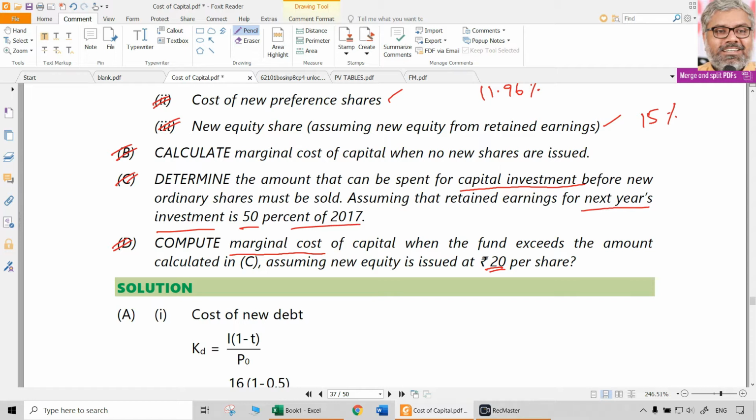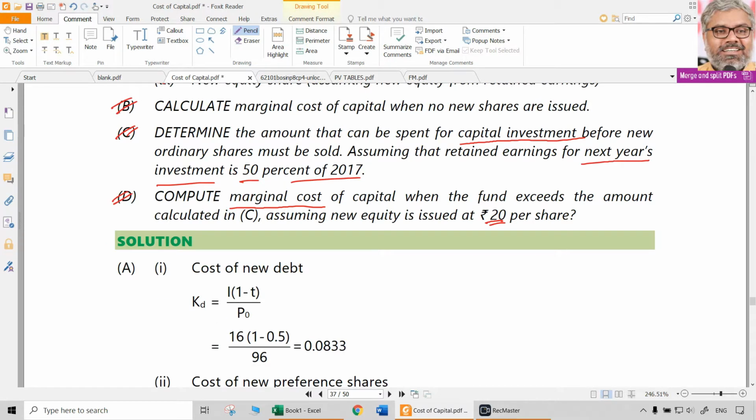So what will it change? It will change the cost of equity, so we have to recalculate the cost of equity. What is the cost of equity now? The new, fresh cost of equity, because we are not going for retained earnings; we are going for new shares. So the dividend expected is going to be the same, that is 1.18.